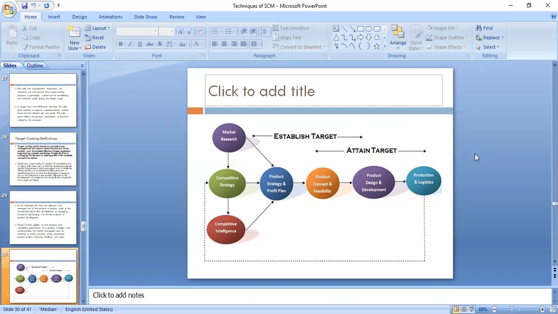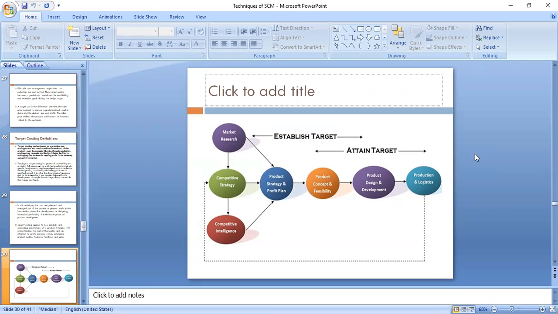Then from that we will go for product concept and feasibility, right. So we have to conceptualize the product. Actually what will be my product concept, what I'm looking for basically to satisfy the customer need, correct. So you have to conceptualize the product, and then you have to see the feasibility. Whatever concept I'm thinking of, whether I'll be able to sell it in the particular market or not, correct. So we will do a feasibility study.